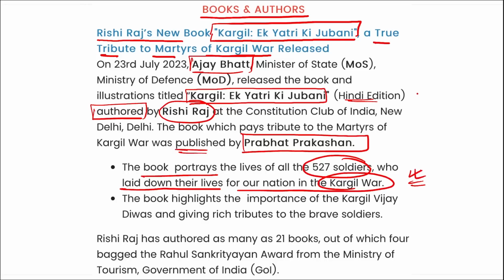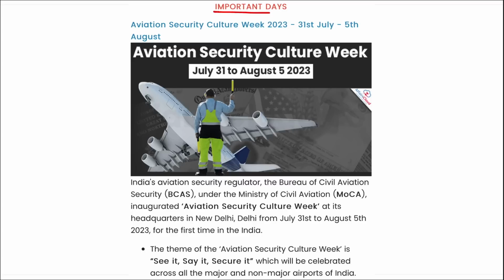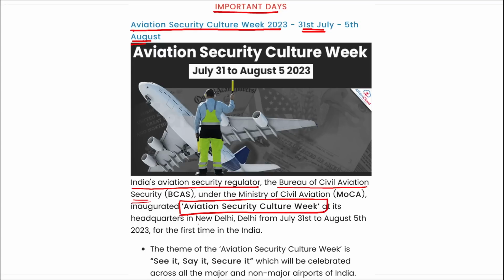So remember Rishi Raj's new book. He's the author of the book Kargil Ek Yatri Ki Zubani. That is the Hindi edition of the book, and this book has been recently released by Ajay Bhatt. Next important topic is Aviation Security Culture Week. It is observed from 31st of July to 5th of August. I repeat, India's aviation security regulator, the Bureau of Civil Aviation Security, which comes under the Ministry of Civil Aviation, inaugurated this Aviation Security Culture Week. Right, this is headquartered in New Delhi, from 31st of July to 5th of August, and for the first time in India we are observing this Aviation Security Culture Week.